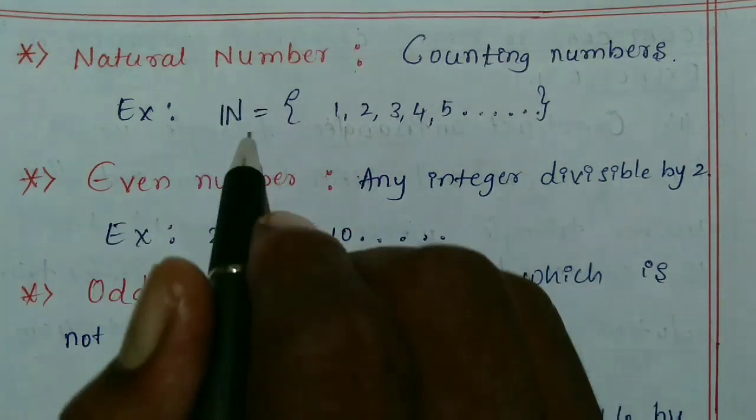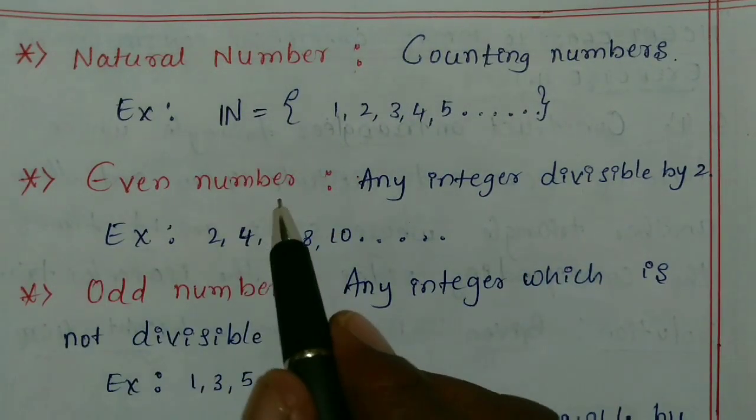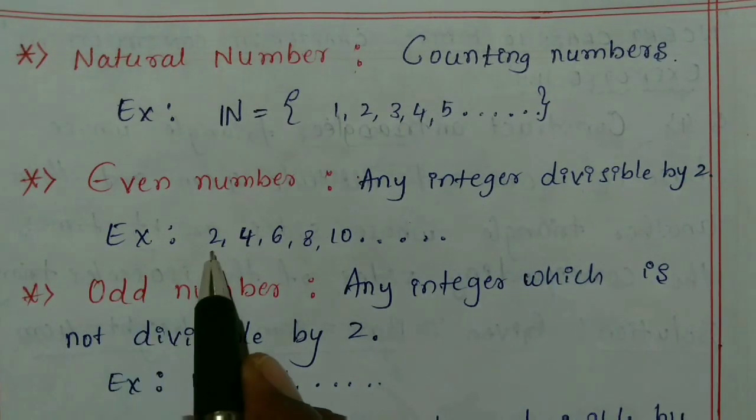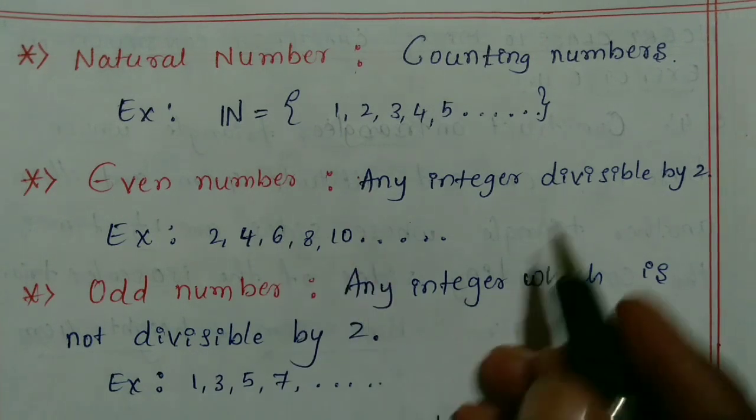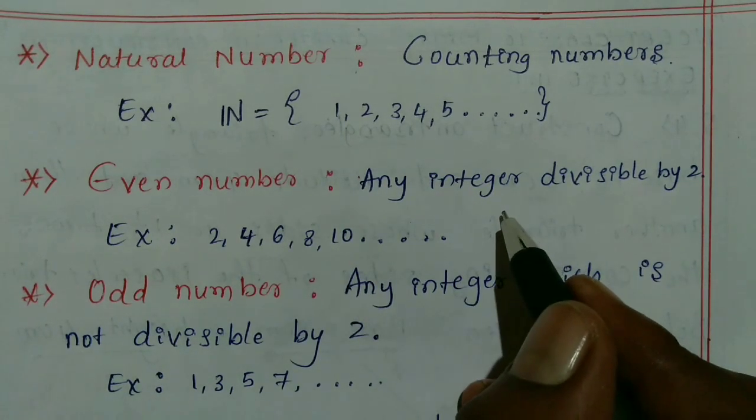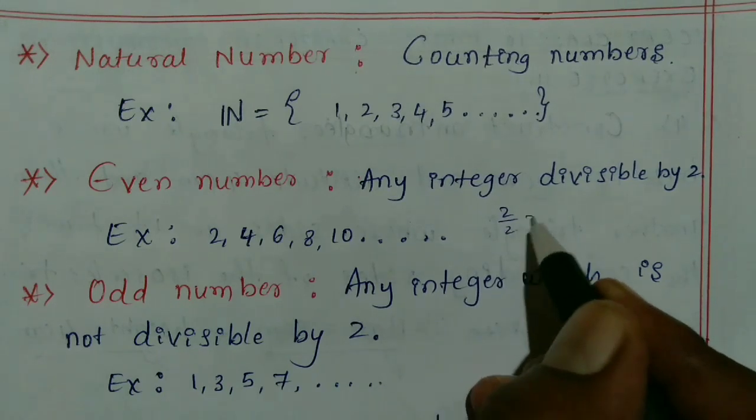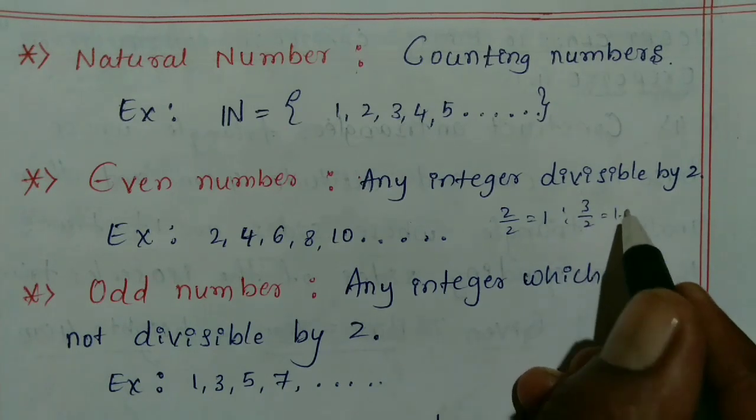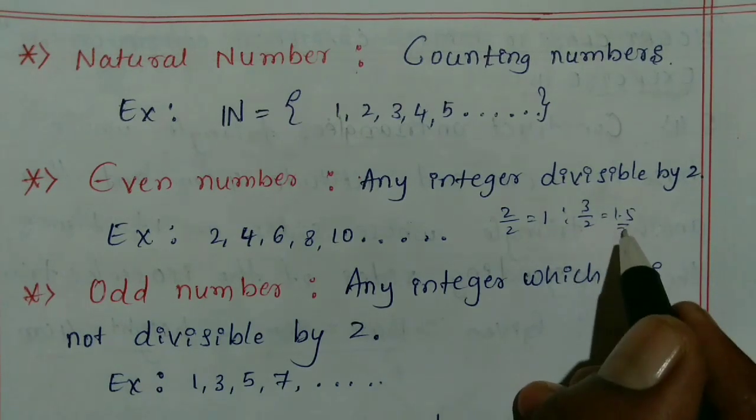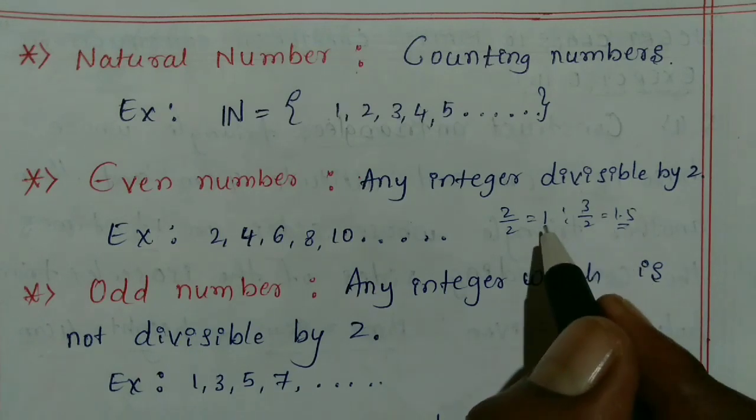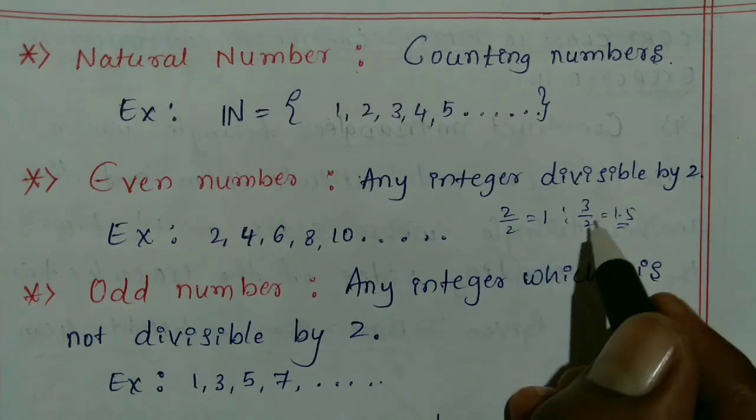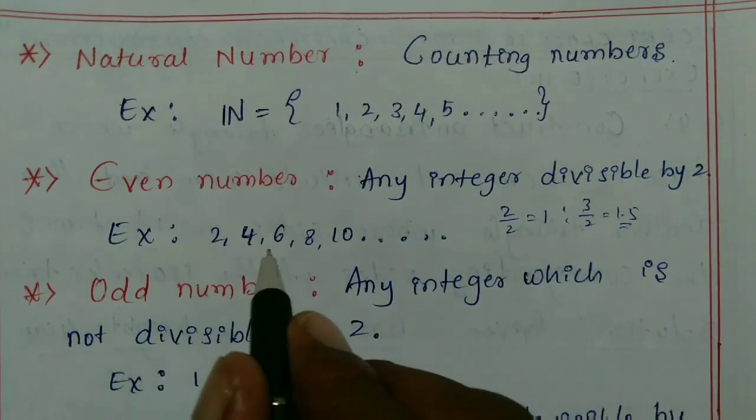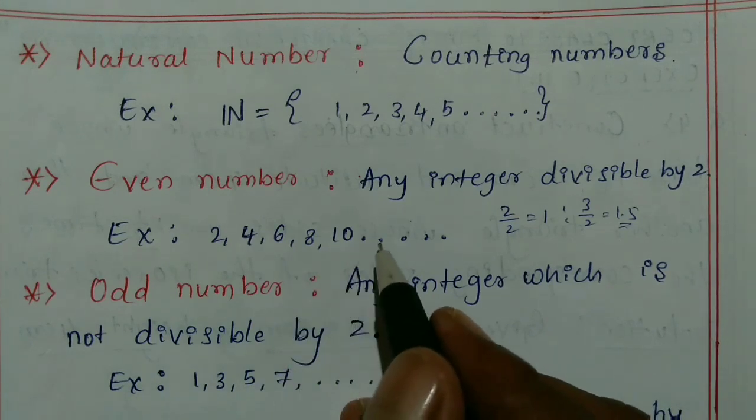Again, we will discuss here even numbers. Even numbers means any integer divisible by 2. Examples are 2, 4, 6, 8, 10. Here, any integer divisible by 2 means that if you divide 2 by 2, you get the value 1. For 3 by 2, the value is 1.5. Here you are getting a decimal, but we want complete division. 3 is not an even number and 2 is an even number. 2, 4, 6, 8, 10, these all are examples for even numbers.